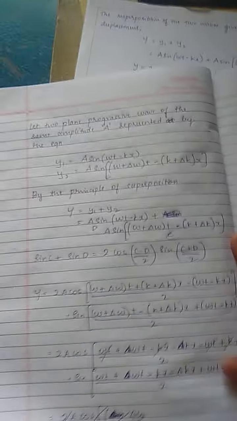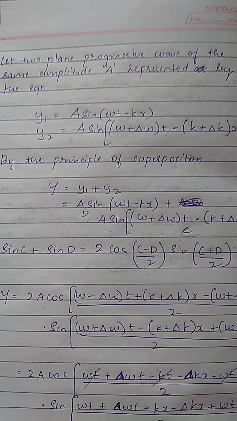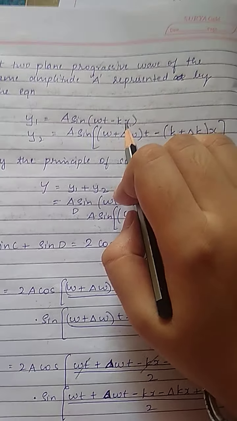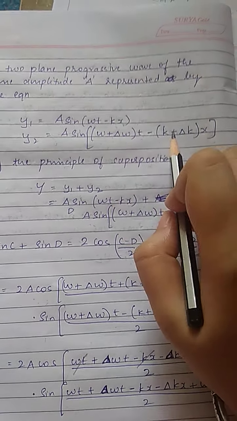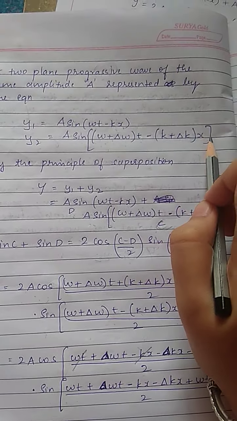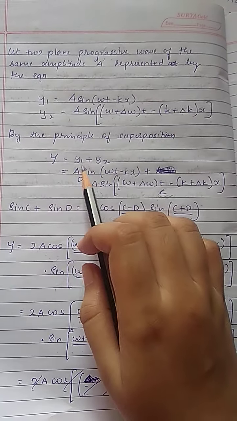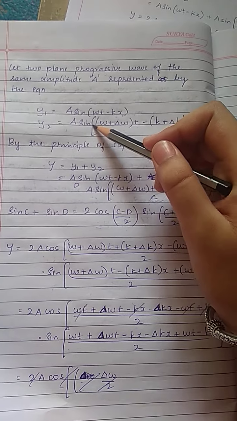Derivation: let two plane progressive waves of the same amplitude a be represented by the equations y1 = a sin(omega t - kx) and, with a slight difference in omega and the wave number, y2 = a sin((omega + delta omega) t - (k + delta k) x). By the principle of superposition of waves, we have y is equal to y1 plus y2, that is, we add up y1 plus y2.